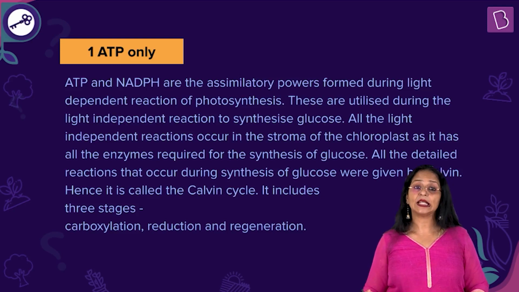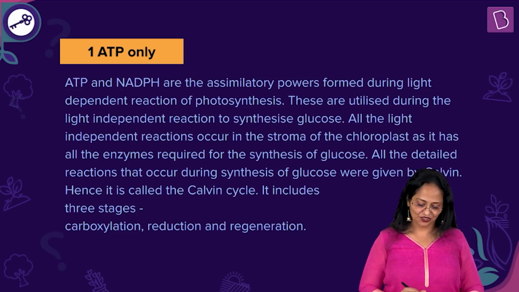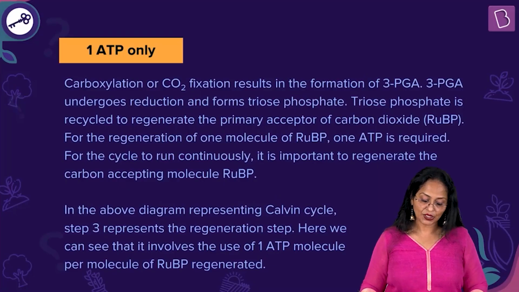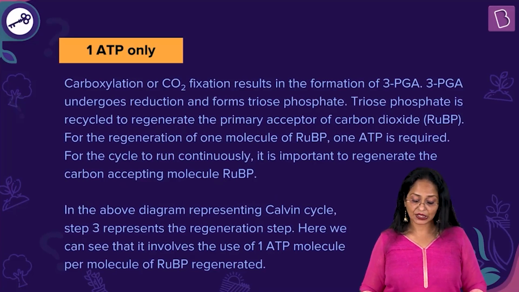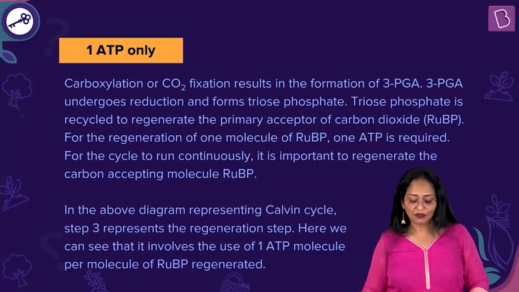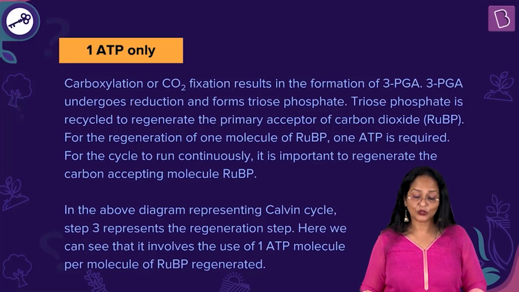It includes 3 stages: carboxylation, reduction, and regeneration. Carboxylation or carbon dioxide fixation results in the formation of 3-phosphoglyceric acid or 3-phosphoglycerate. 3-PGA undergoes reduction and forms a triose phosphate. Triose phosphate is recycled to regenerate the primary acceptor of carbon dioxide, that is RuBP. For the regeneration of one molecule of RuBP, 1 ATP is required.